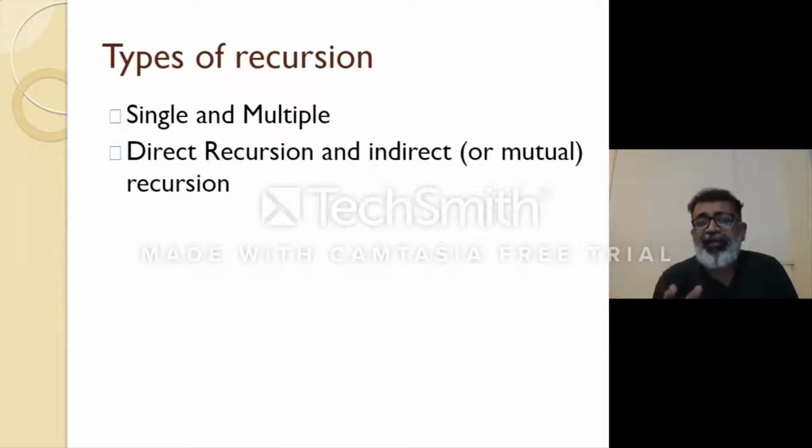Take binary search, wherein there is a sorted array of, suppose, 1000 elements, and you want to find a particular number, whether that number exists in that array of 1000 elements. So how do you find this number? If you go for the loop, then there is a worst case scenario as well as a best case scenario. If you find that number as the first element, then the loop will be executed only once. But if you find that number as the second last element or the last element, then the loop has to be executed 1000 times.